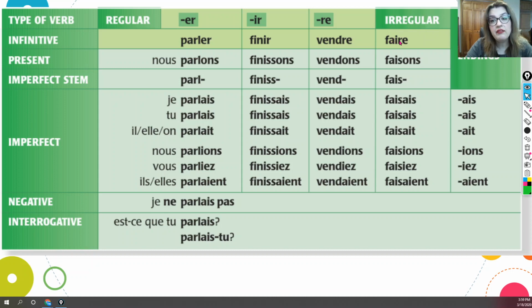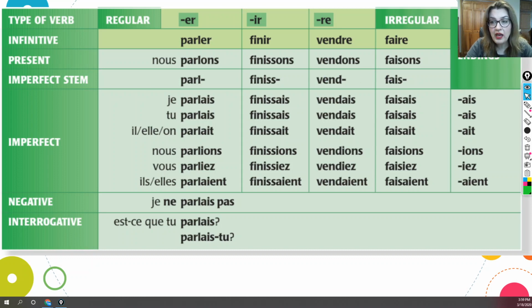Irregulars, like faire, same thing. We look for the present tense of the nous, with the nous conjugation, which is faisons. Faisons, we drop the ONS and we end up with the stem fais. Okay? Now, we have the stems of these verbs.